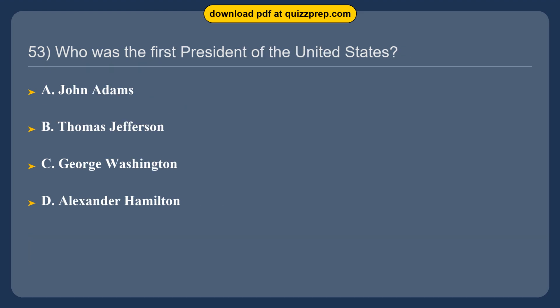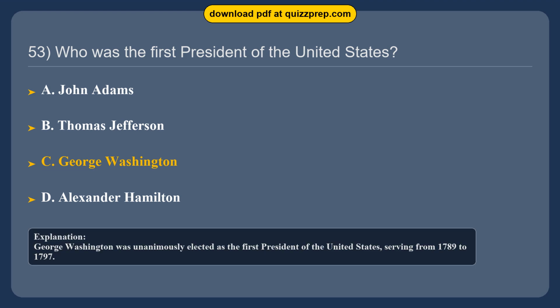Question 53. Who was the first President of the United States? Option A, John Adams. Option B, Thomas Jefferson. Option C, George Washington. Option D, Alexander Hamilton. The correct answer is option C, George Washington. George Washington was unanimously elected as the first President of the United States, serving from 1789 to 1797.